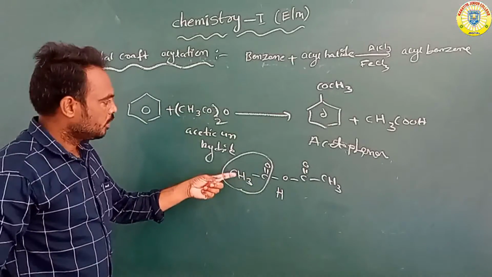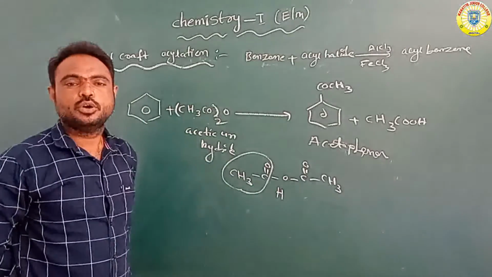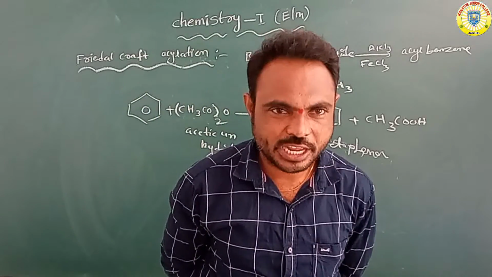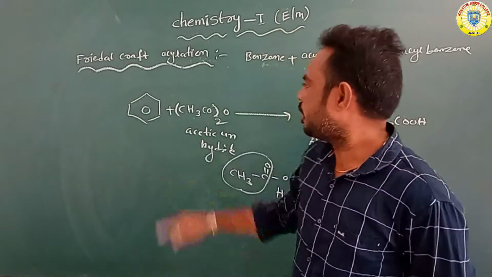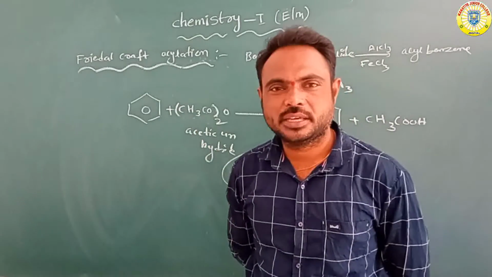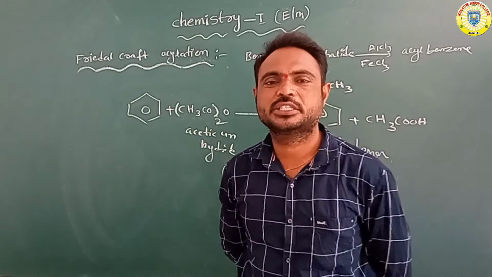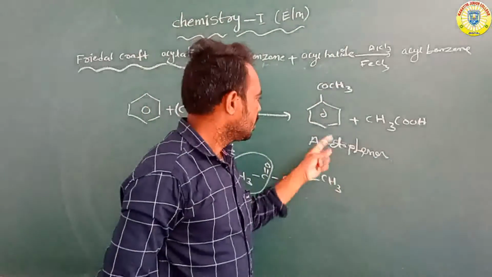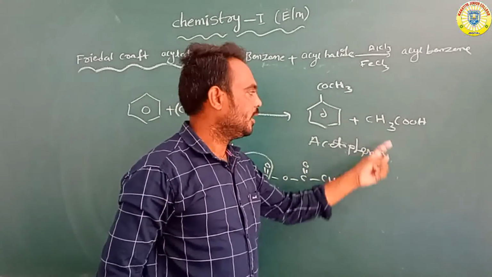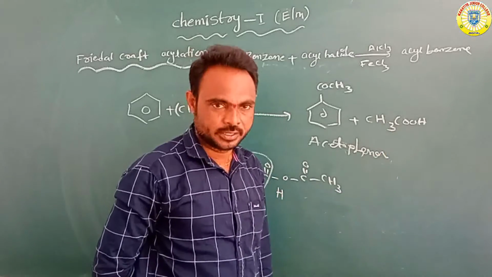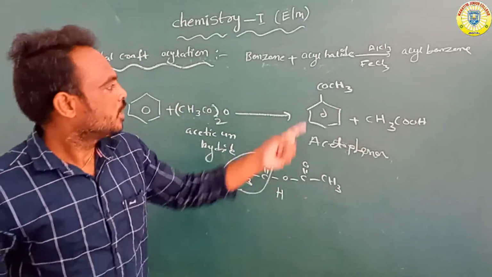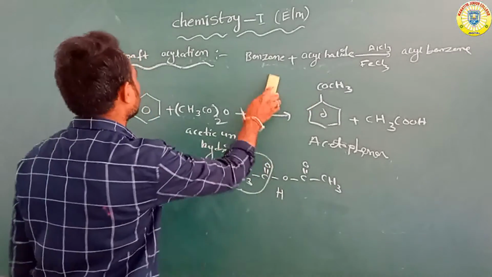Overall, this is also one of the best examples of the Friedel-Crafts acylation reaction. Benzene reacts with acetic anhydride in the presence of AlCl3 or FeCl3 to form acetophenone and acetic acid. Attachment of COCH3 gives acetophenone.